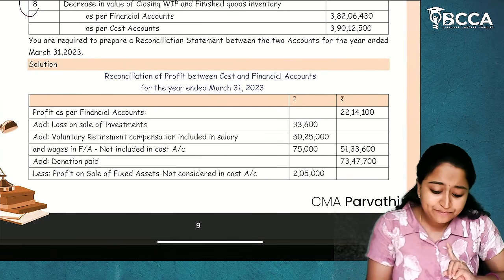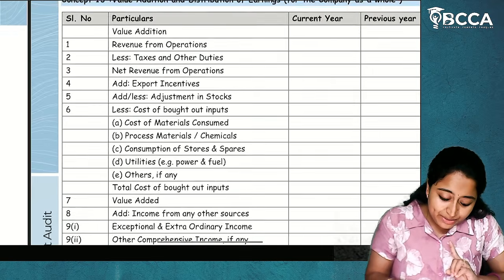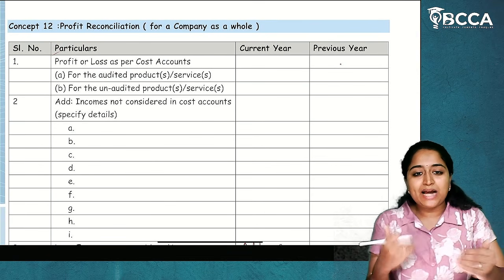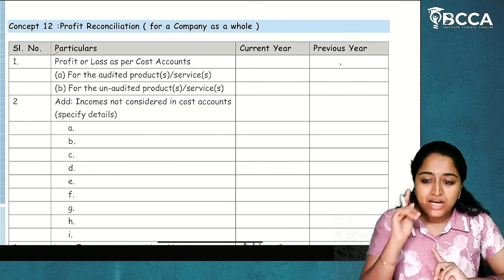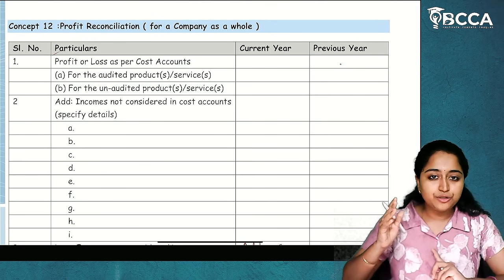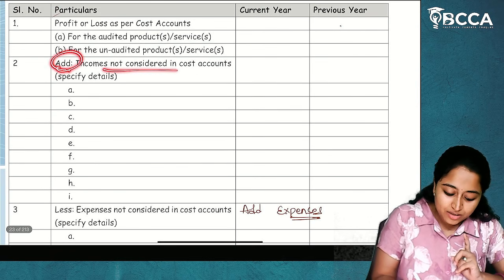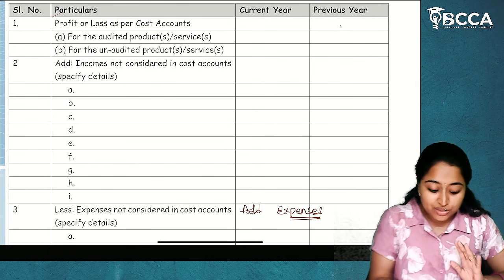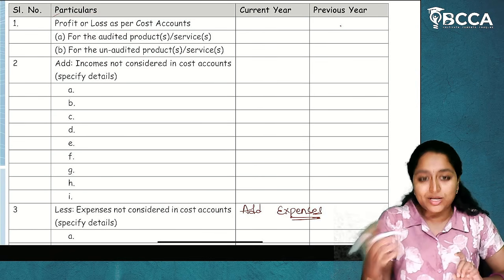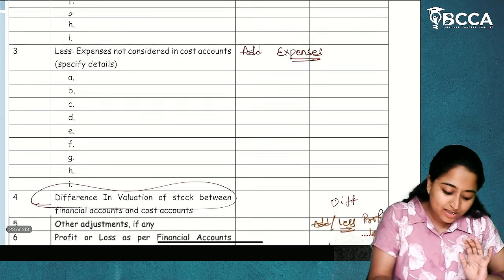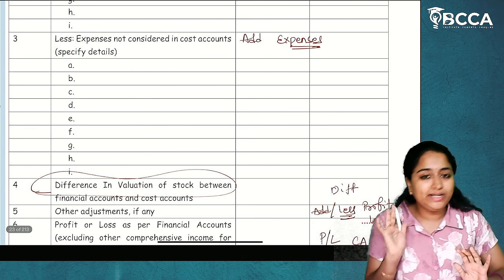More importantly, what will be the presentation? Mostly students will do add less, add less, add less. No, you shouldn't do that. Either take financial accounts profit or cost accounts profit. First, you have to write it add. Incomes not considered in the cost accounts. If you are taking profit or loss as per cost accounts, then first write all the add items. Then all the reduced items.